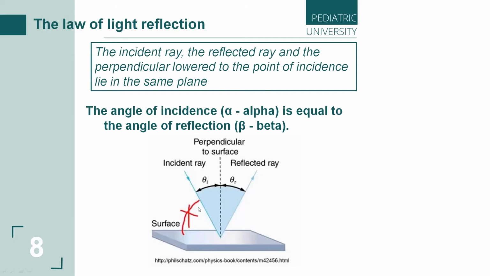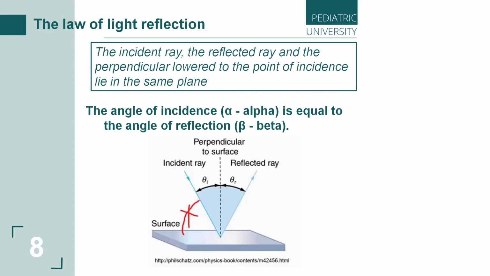But you can see that we must not take this angle between the incident ray and the surface. It's a mistake. We must take the angle between the incident ray and the perpendicular to the surface, and the reflected ray and the perpendicular to the surface. Please be careful with this and don't forget about it.